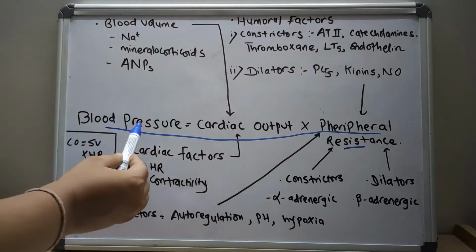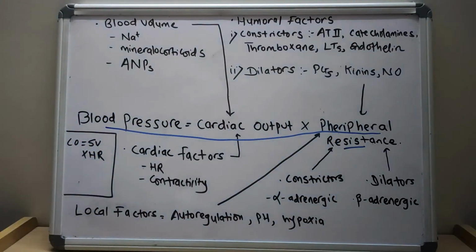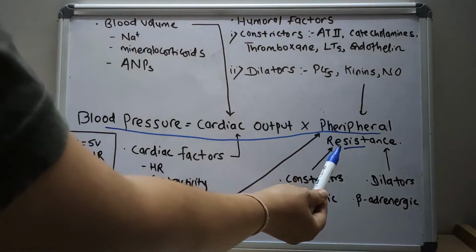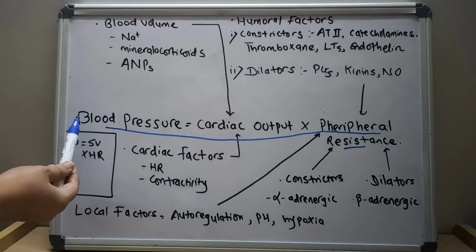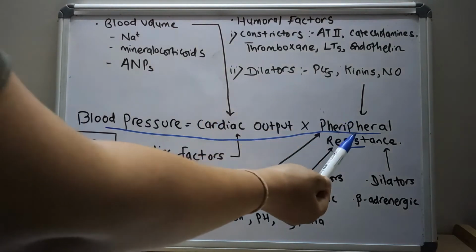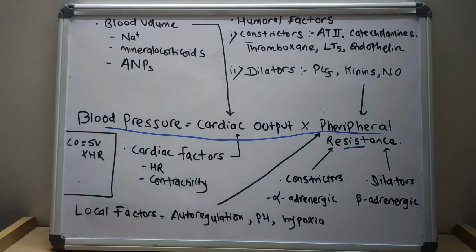So blood pressure is a function of cardiac output and peripheral resistance. If cardiac output and peripheral resistance increase, then blood pressure increases. And if cardiac output and peripheral resistance decrease, then blood pressure decreases.